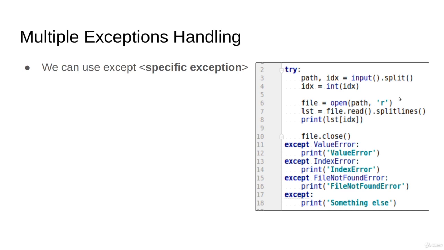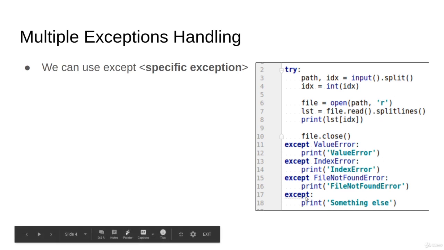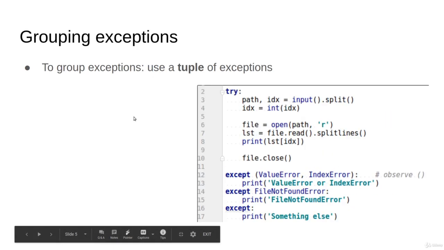If we try to give the path for the permission error, it's going to be caught here. But if line 17 doesn't exist, this will cause a crash for our program.